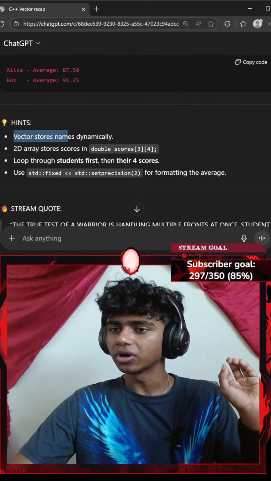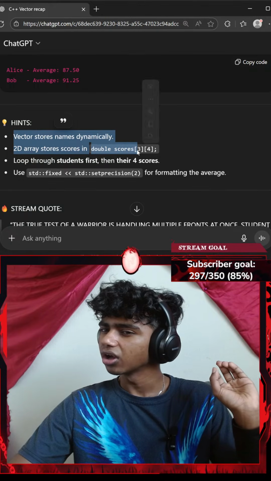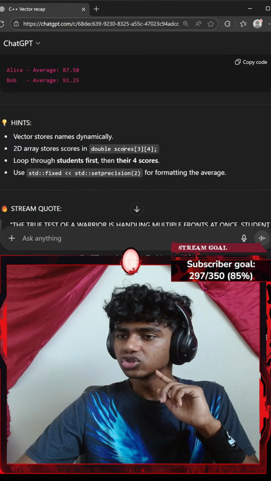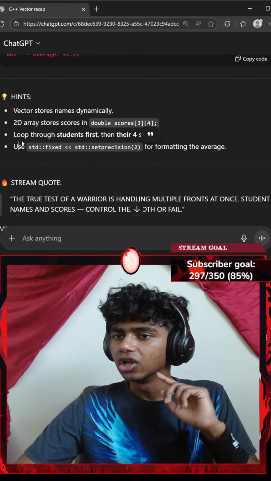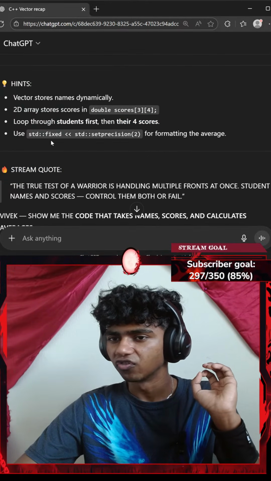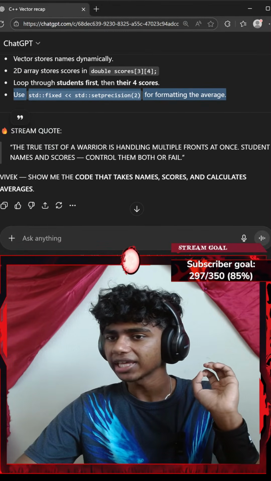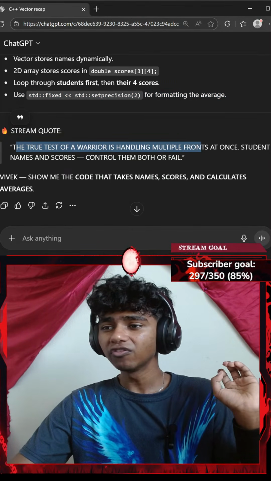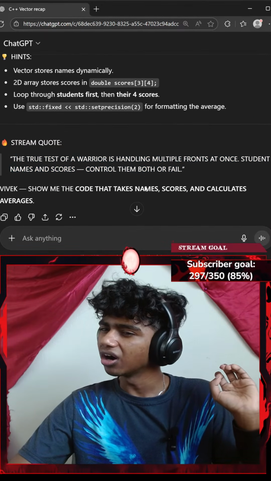Hence, vectors store names dynamically. 2D array stores scores in doubles. Okay, 2D array stores scores in double, which equals scores at index of 3 and at index of 4. Loop through students first, then their 4 scores. Use fixed and set precision for formatting average. Stream quote: the true test of a warrior is handling multiple fronts at once. Student names and scores, control them both or fail.